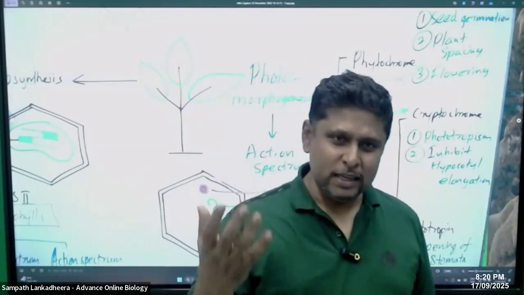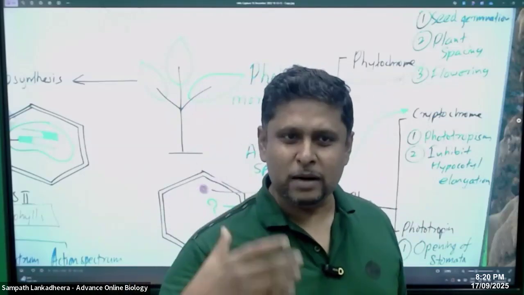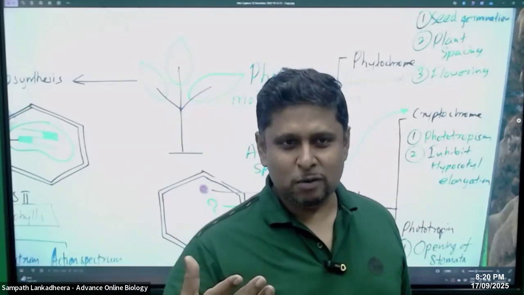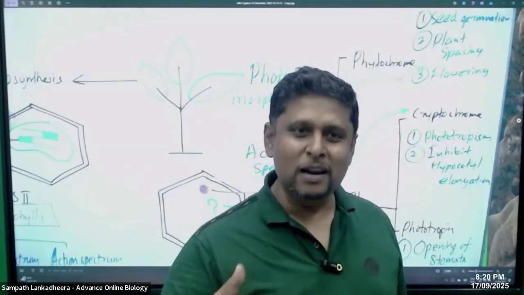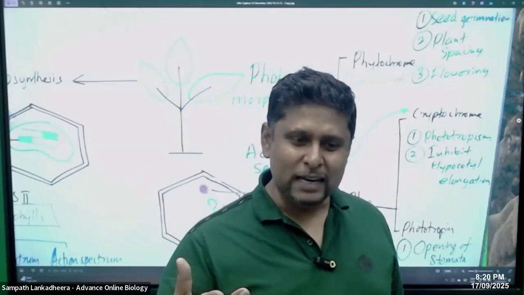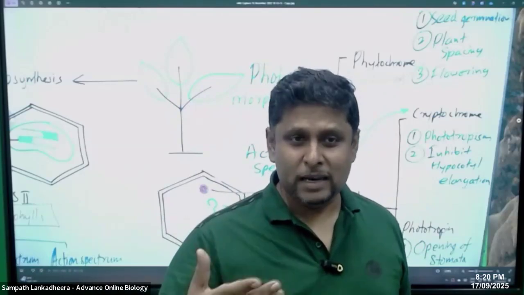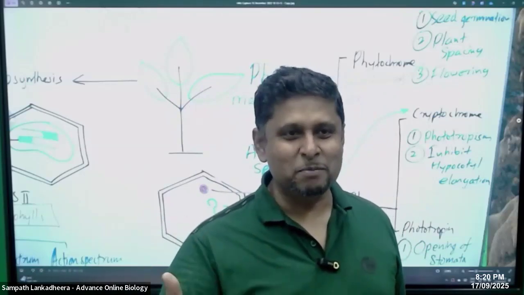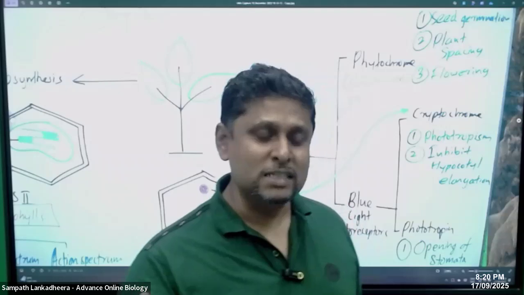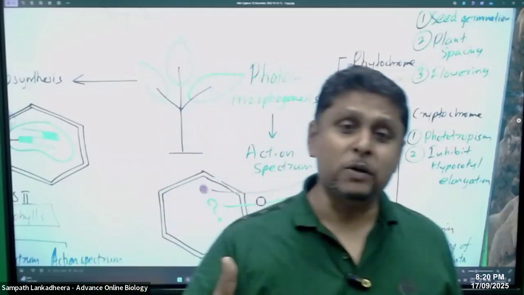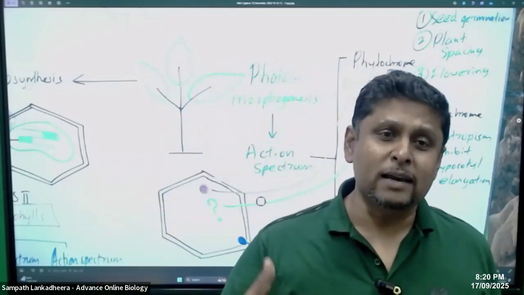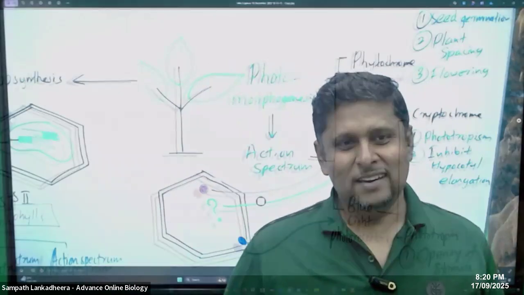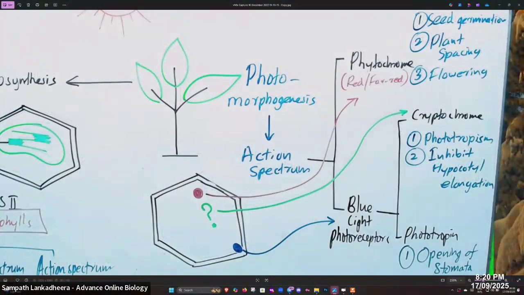Photosynthetic pigments are showing some response. The efficiency of photosynthesis changes depending on the wavelength of the light. So we talked about a particular kind of action spectrum there for photosynthesis. For plant responses, we can discuss a particular action spectrum, right? So you can see these two plant photoreceptors.